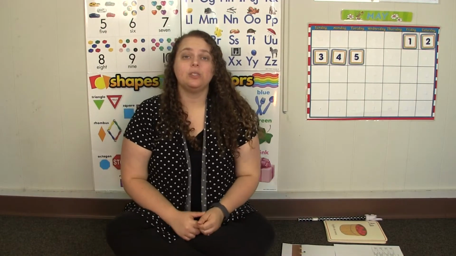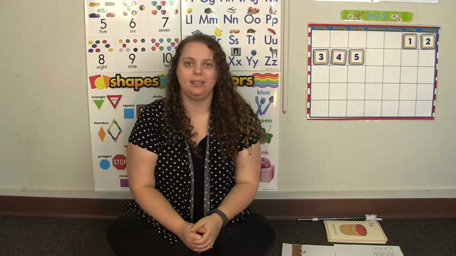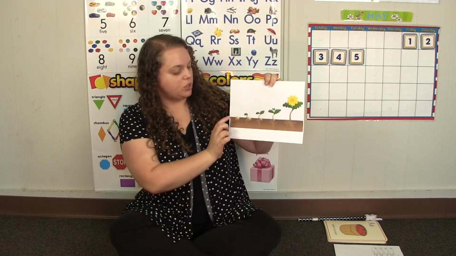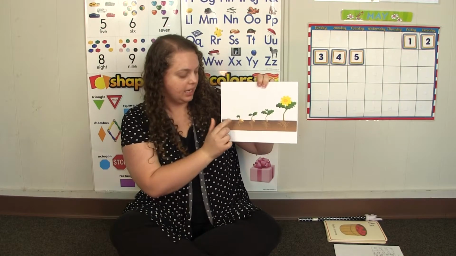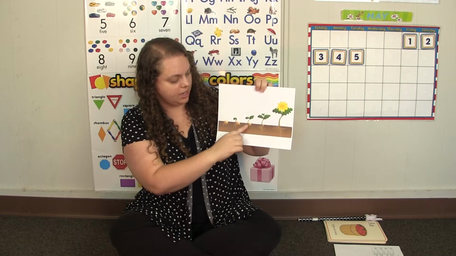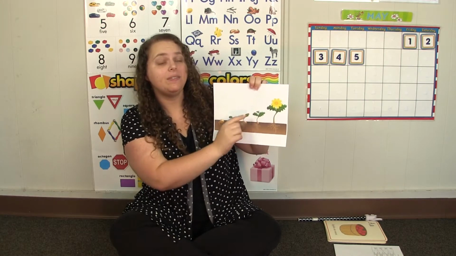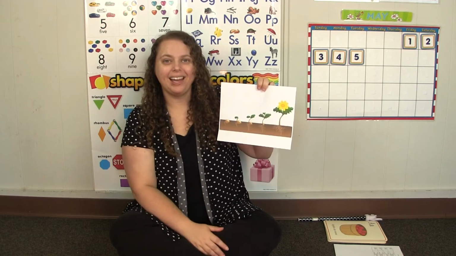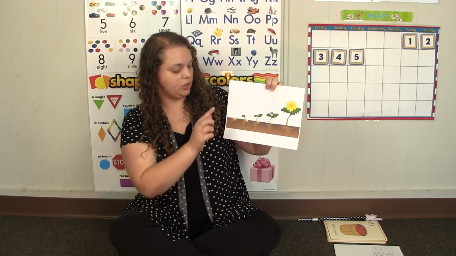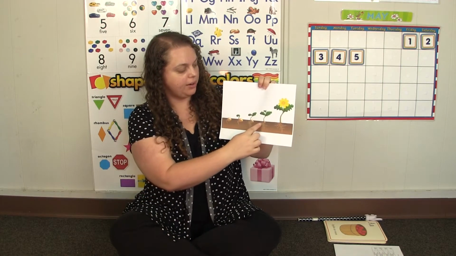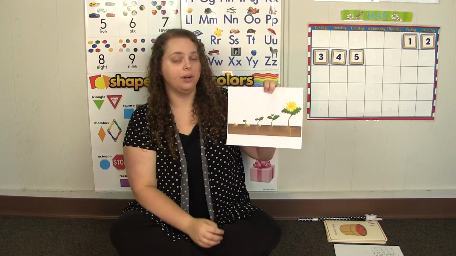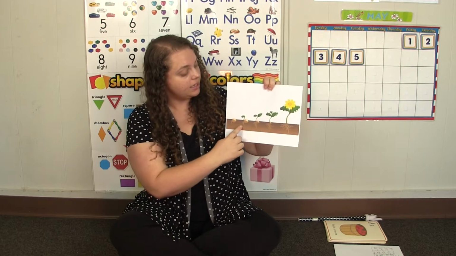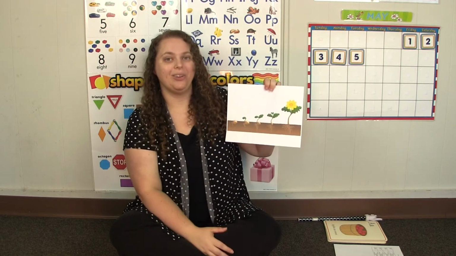Okay, friends, this week we are talking all about plants. Remember that we talked about how a plant starts? It starts as a tiny seed, and then it starts to sprout, and as it gets taller, it gets leaves, and it grows and grows and grows, and then it also grows a flower. And then the flower makes new seeds, and it starts over again.